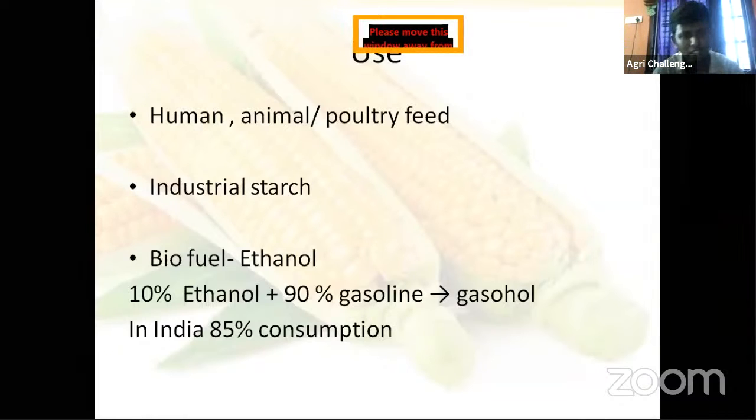And in India, 85% of the maize is generally used for consumption. In northern countries, in Western countries, they are using it for industrial starch, biofuel, and all those things. But in India, most of it is for eating. Okay, human or animal or poultry.